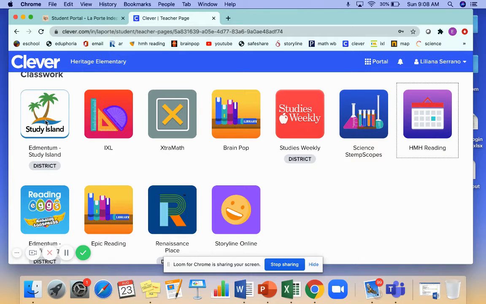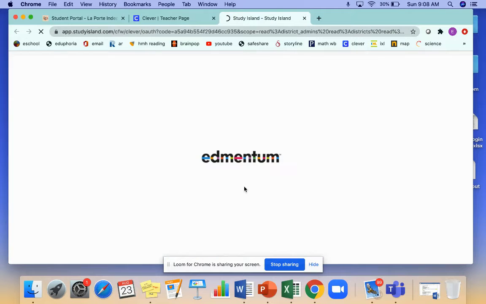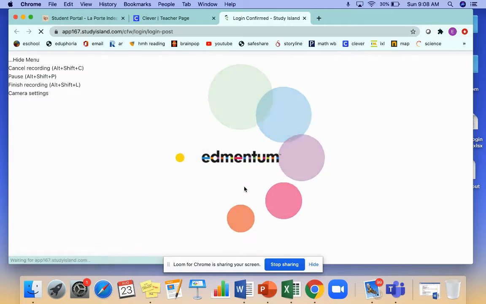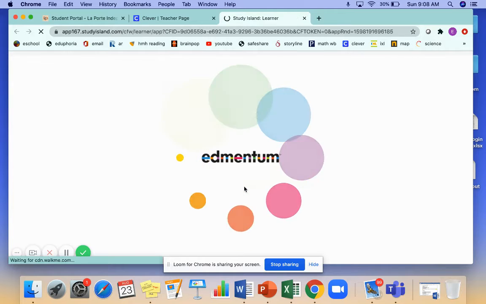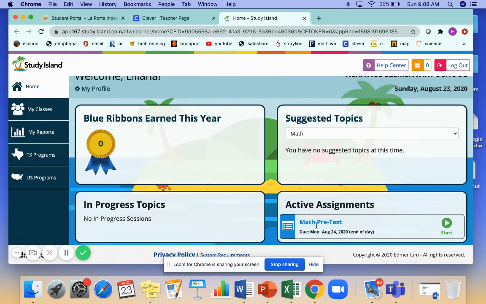So when you click on Study Island, okay, it automatically logs her in, and it does already show the assignment that she needs to complete on Monday for a grade.